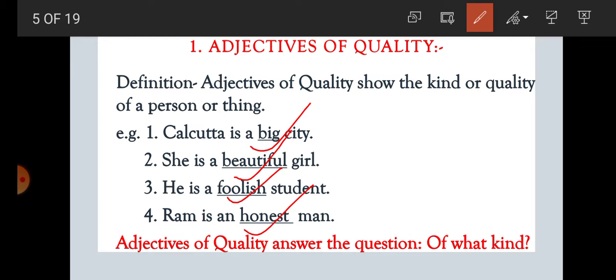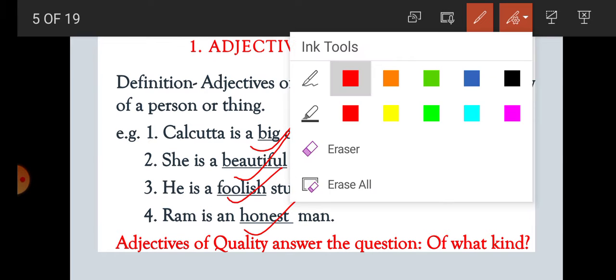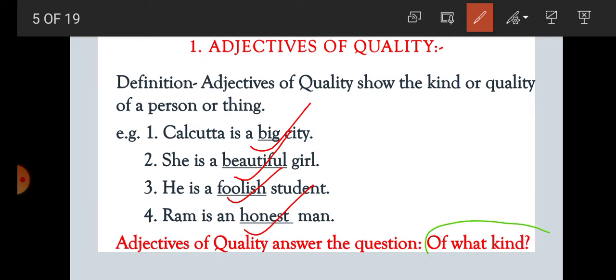An adjective of quality answers the question, of what kind? For example, Kolkata is a big city. Kolkata is a city of what kind? Big. So big is what? Adjective of quality.